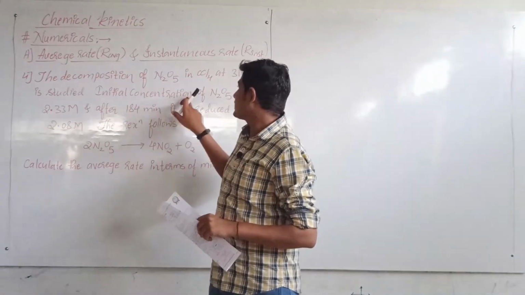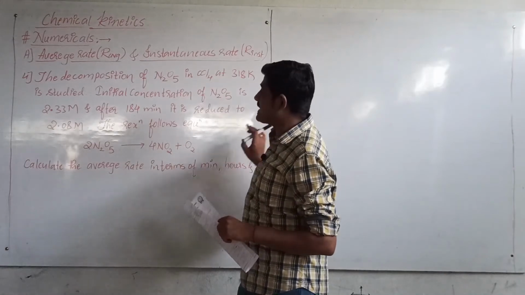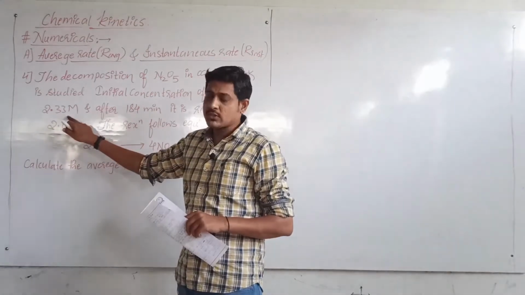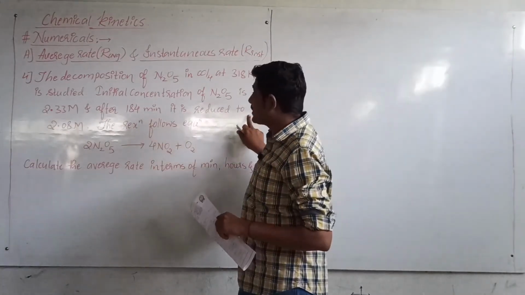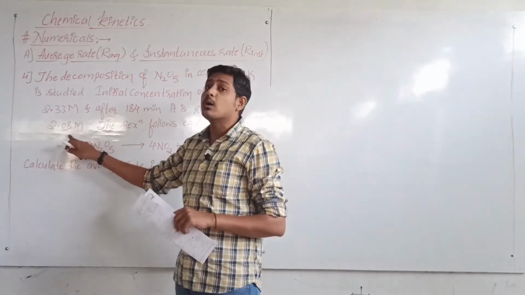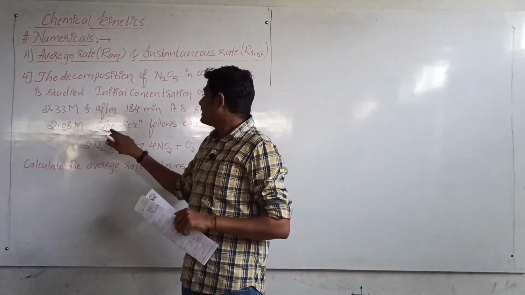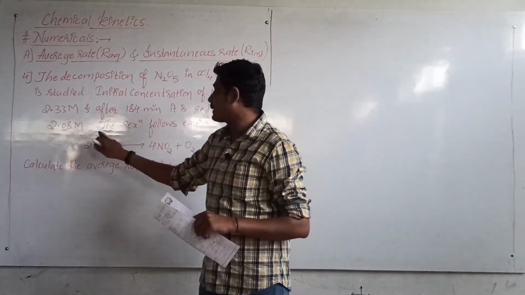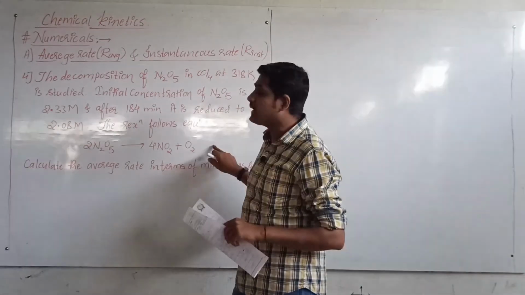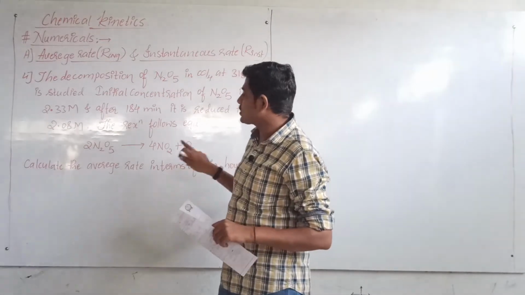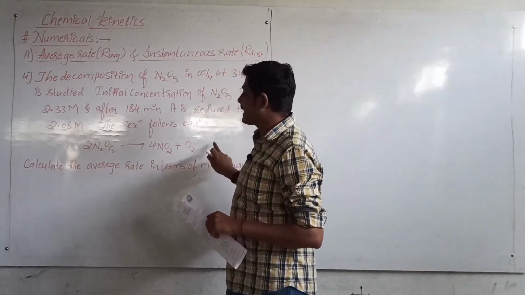The initial concentration of nitrogen pentoxide is 2.33 moles, and after 184 minutes it is reduced to 2.08 moles. Now the reaction follows the equation. Here the nitrogen pentoxide is decomposing into 4 moles of nitrogen dioxide and 1 mole of oxygen.